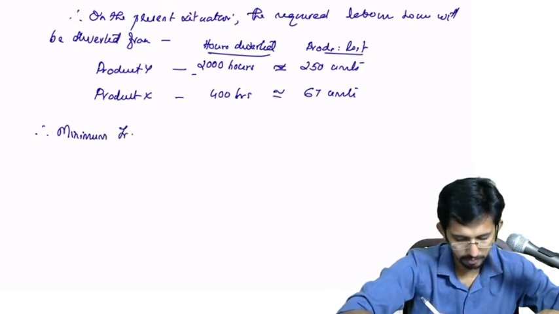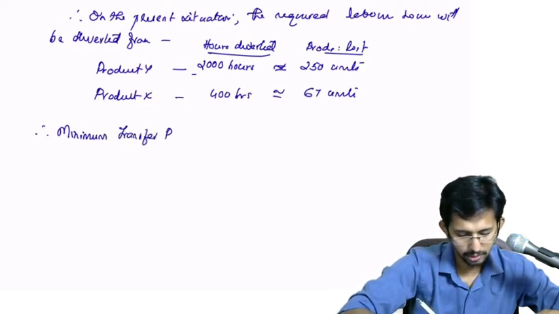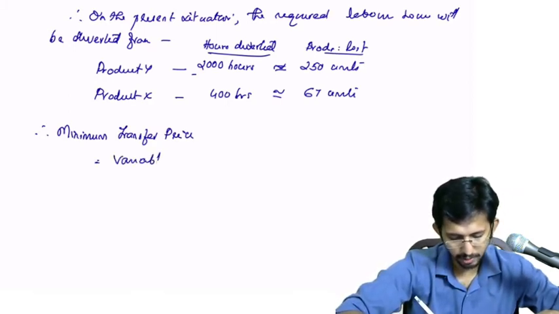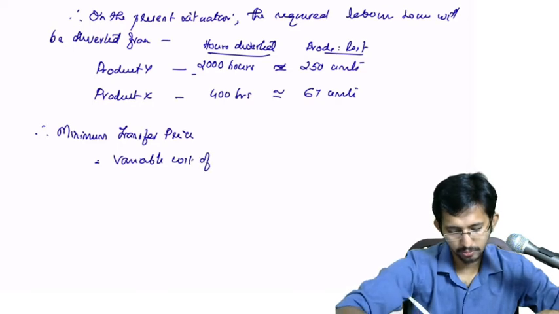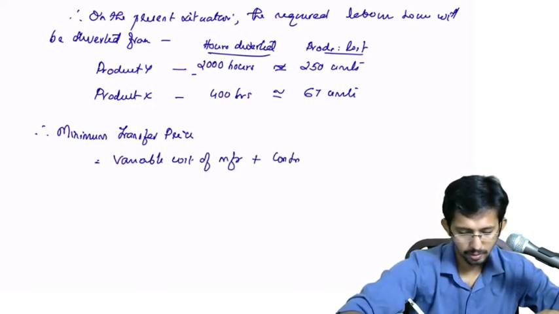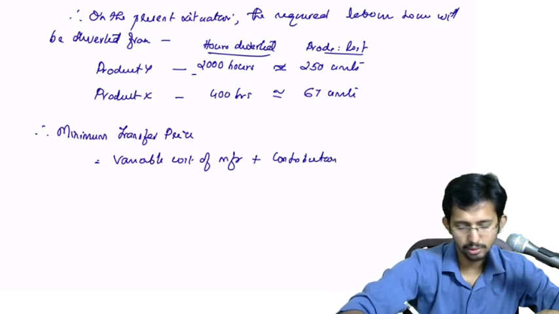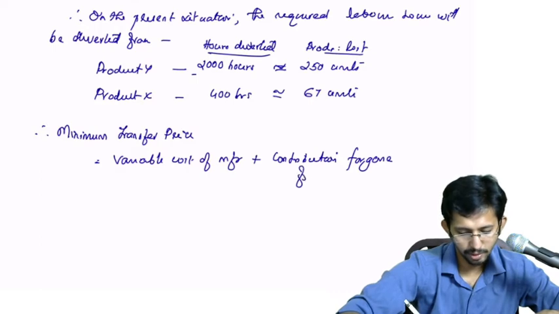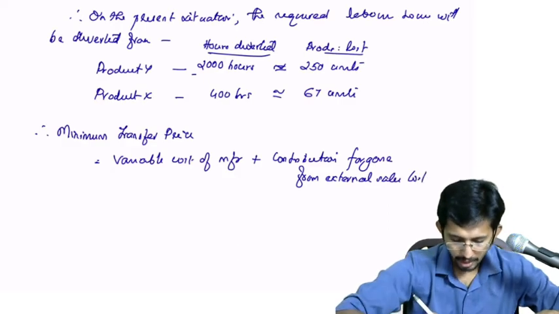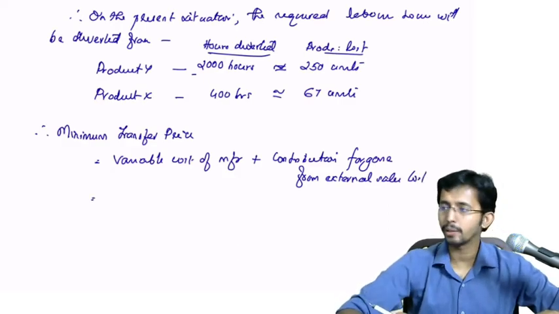Minimum transfer price is equal to variable cost of manufacture plus opportunity cost, that is, contribution foregone from external sales lost. And what is the variable cost of manufacture?